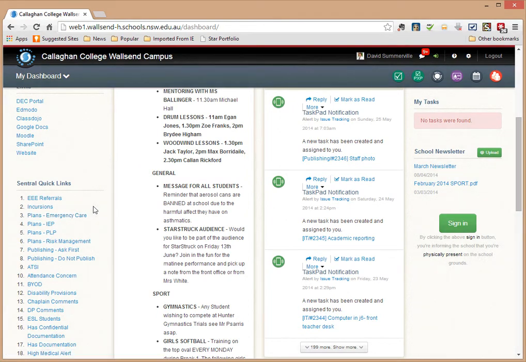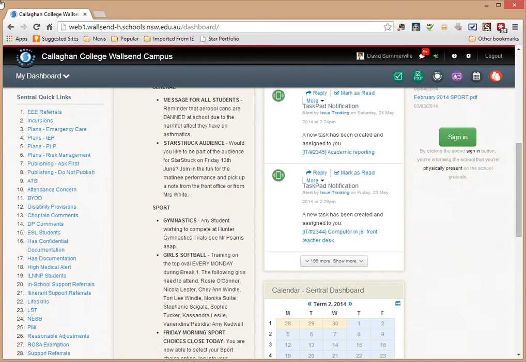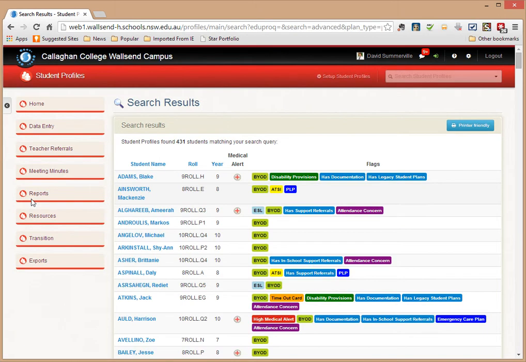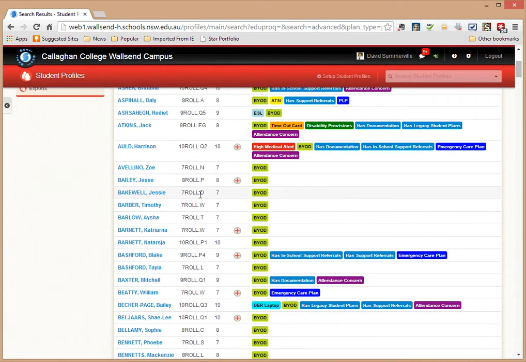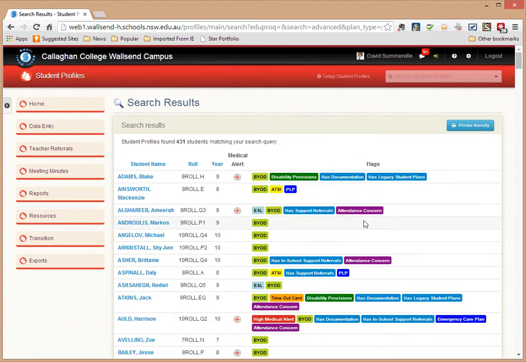This is an extra one that we've put in here at Wallsend and across the college. It allows us quick links so that I can set up, for example, if I want to know all students that have bring your own devices, then I click on bring your own device or BYOD, and it shows me the report and shows me every student in the school that's got a BYOD device. These are all flags, and they'll be covered in another video as well. So at the moment we've got 431 students on BYOD.